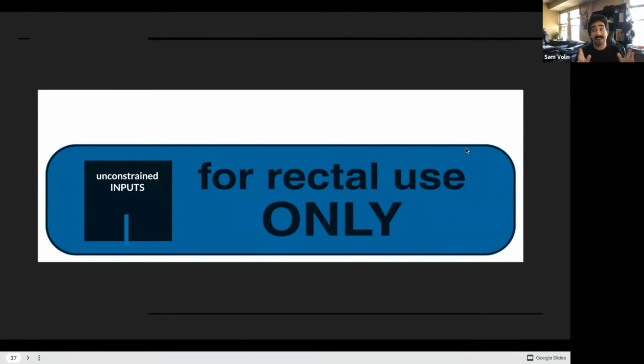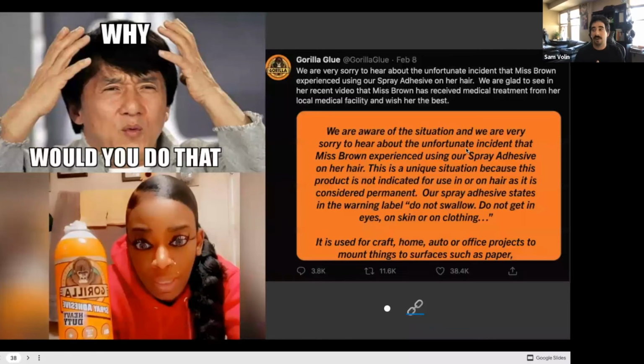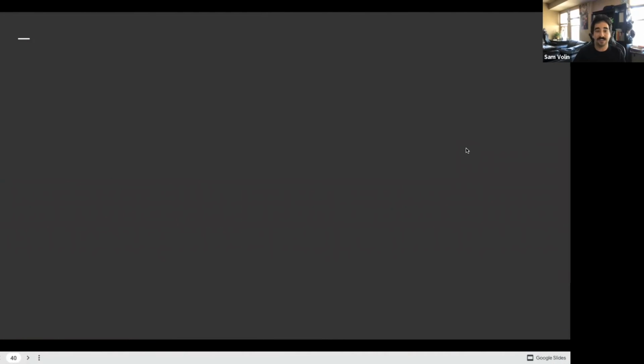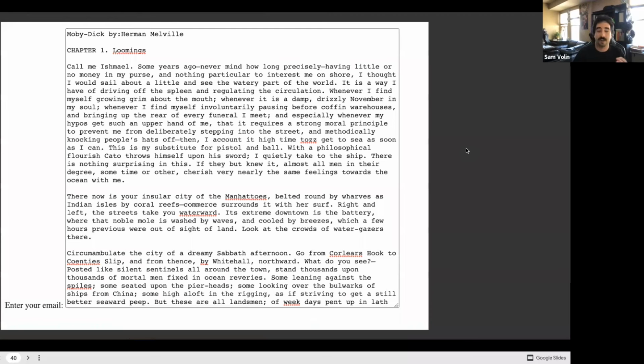In this case, the data is correct, but the size and the time and the place are not. You ever see those warning signs on medicine or products that make you go, well, yeah, duh. Unconstrained inputs are why these problems exist, in large part because humans are wonderfully creative and terrible. If you ask your new user to provide an email to contact them, they will give you the entire text of Moby Dick at hotmail.com.